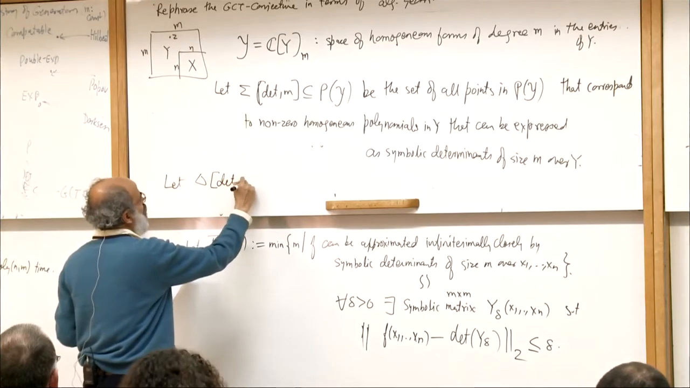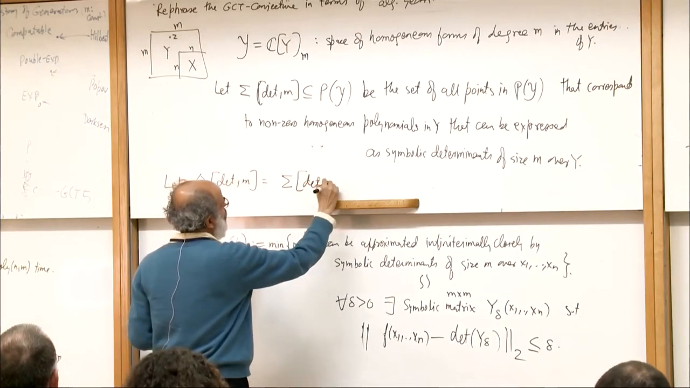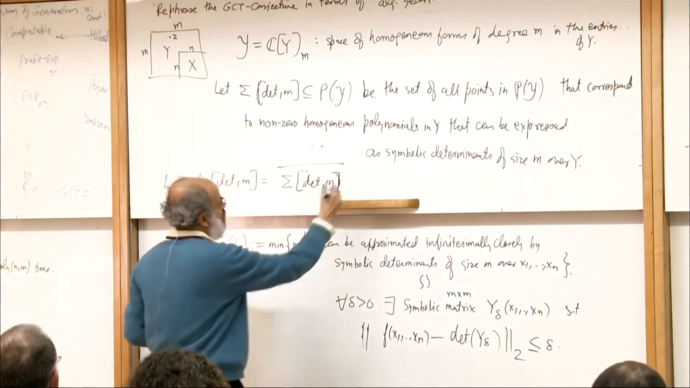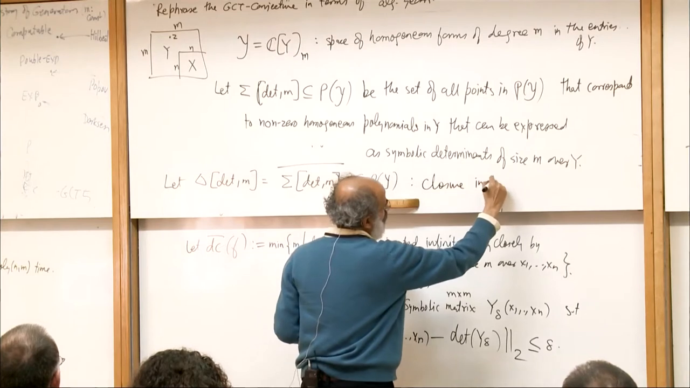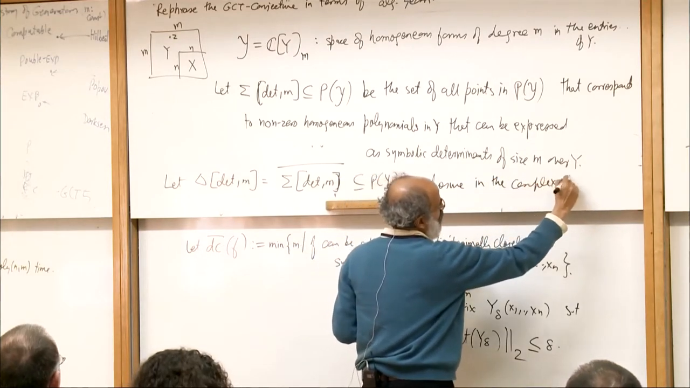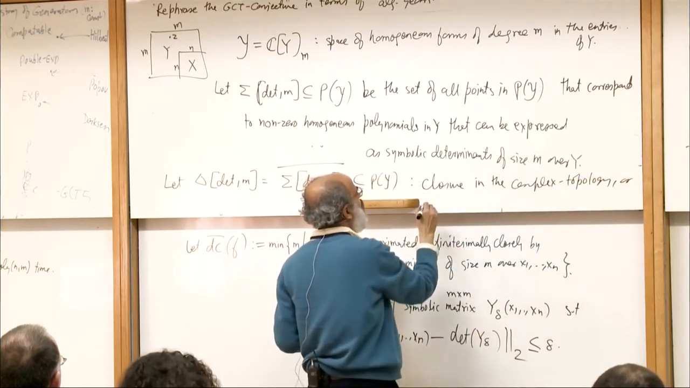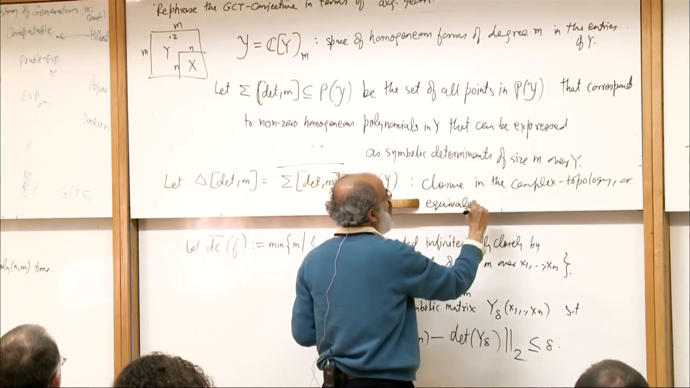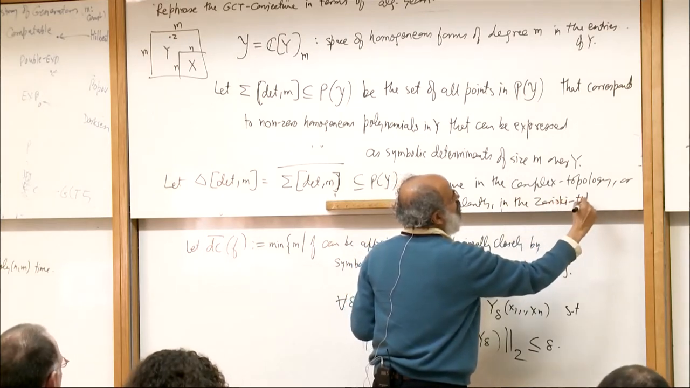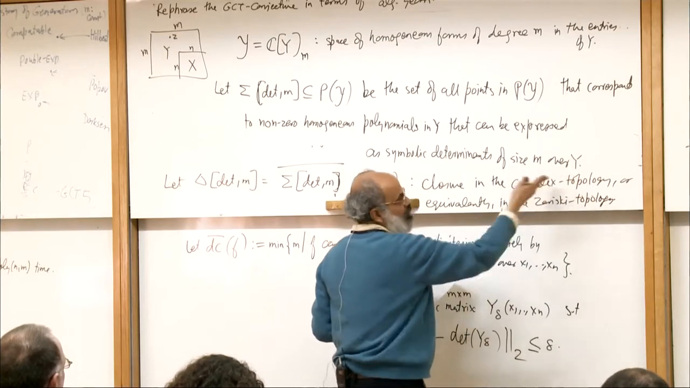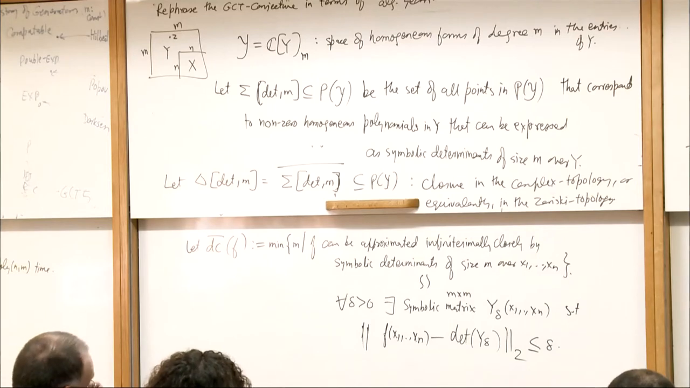Let delta of determinant m be this set. You take this set delta m and you take its closure inside Py. You can take the closure in the complex topology, or equivalently, this is a basic result of algebraic geometry, in the Zariski topology. But if you wish, you can just take the complex topology. In the usual complex topology, you take its closure of this set.